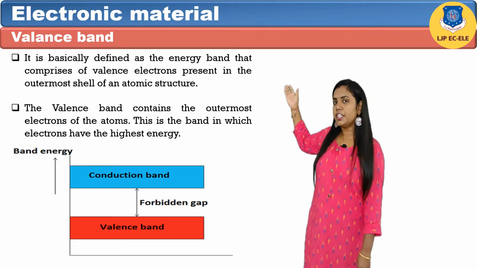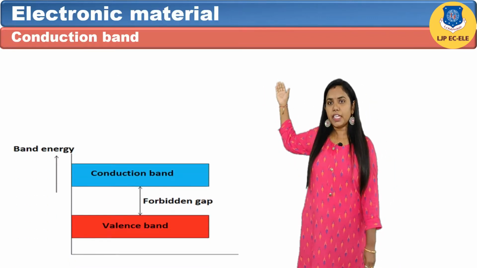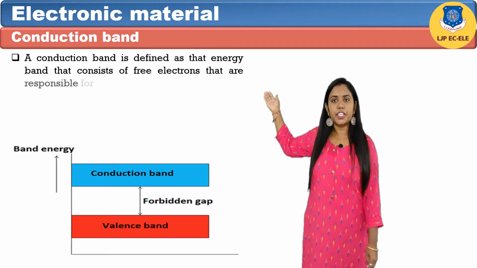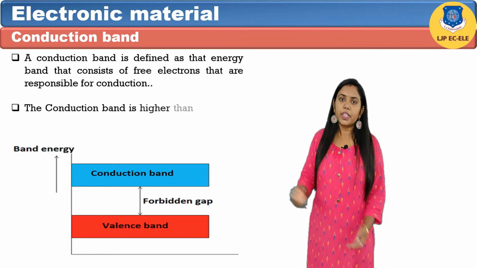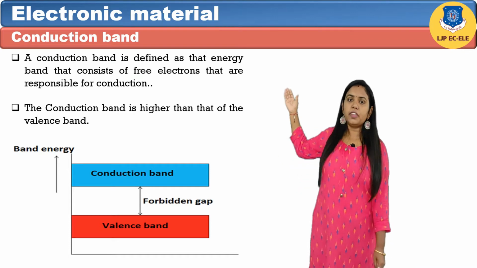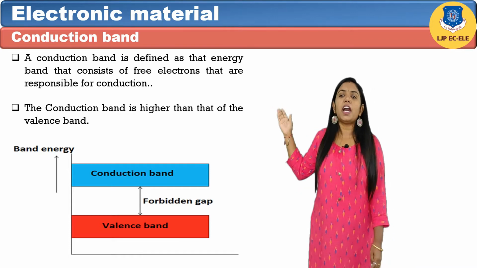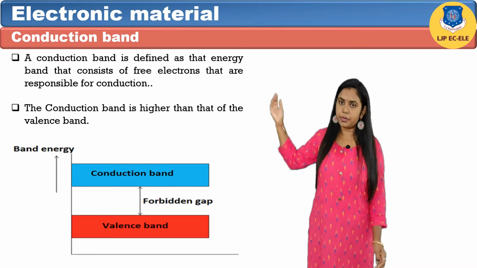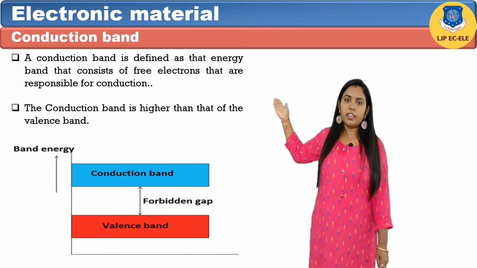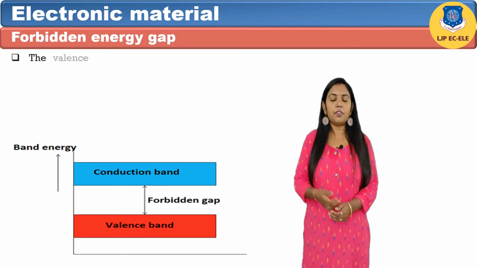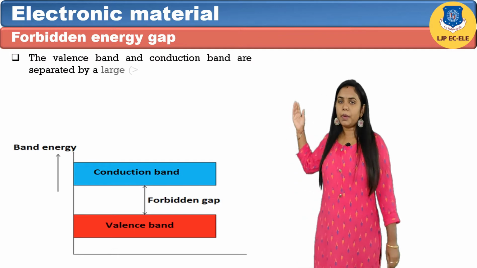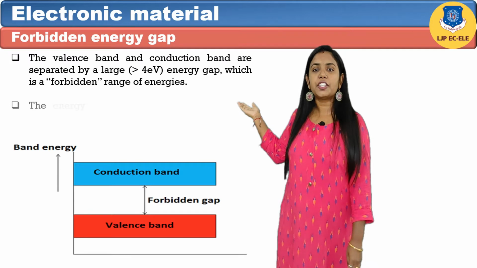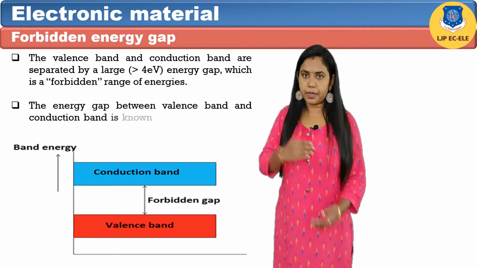Now the next band is conduction band. Conduction band is defined as that which consists of free electrons that are responsible for conduction. Thus this band is named so. The conduction band is higher than that of the valence band. The electrons have the energy sufficient to free from the binding with its individual atoms. Electrons in this band move freely within the atomic lattice of material. Now the next band is forbidden energy band. The energy gap between the valence band and conduction band is known as the forbidden energy gap.